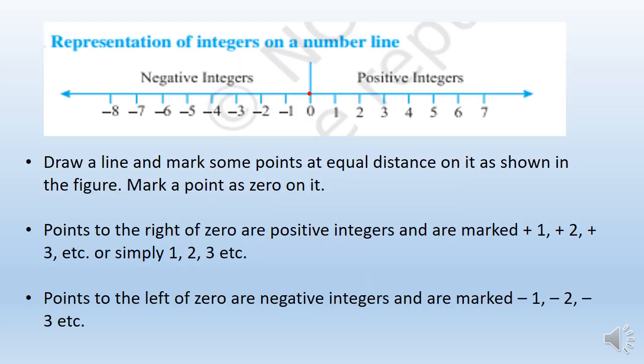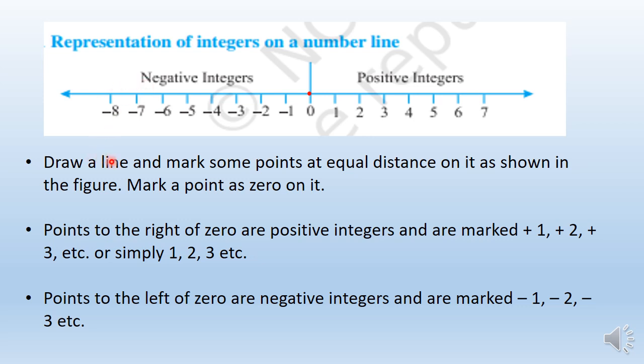In the previous lesson, what did we discuss? Representation of whole numbers on a number line. Is it? Now in this lesson, we will see representation of integers on a number line. As we know, to the right of 0, positive integers means positive numbers are there, and to the left of 0, negative numbers means negative integers are there.